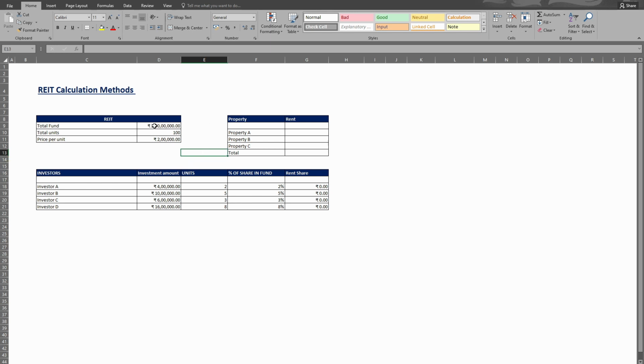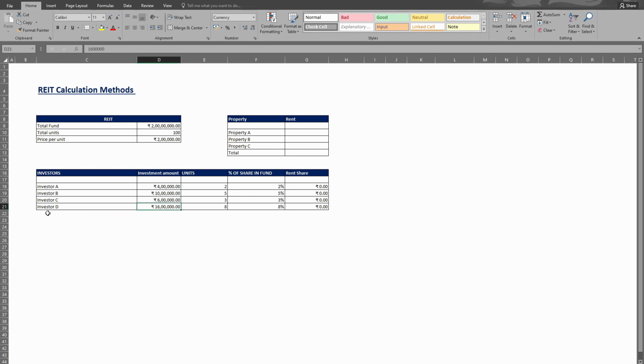Now the REIT will invest these 2 crores, which it has collected from, suppose, 4 investors. One investor invests 4 lakh rupees and buys 2 units, since 1 unit costs 2 lakh rupees. It has a 2% share in the fund. Here are 4 investors, as you can see. Investor A has invested 4 lakh. The second, investor B, has invested 10 lakh rupees. Investor C has invested 6 lakh rupees. Investor D has invested 16 lakh rupees.